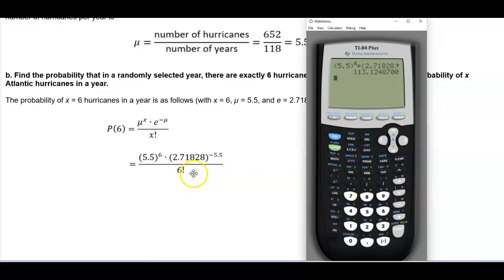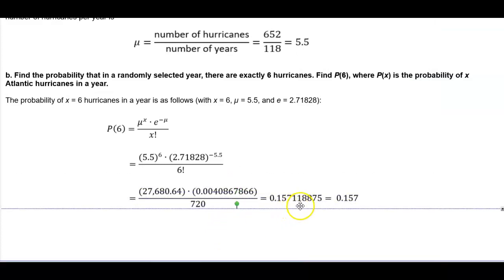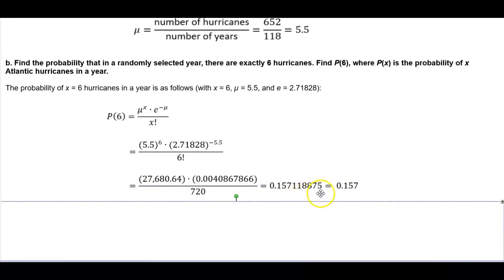So we can either expand 6 factorial, or we can just divide it by 6, and then go to math, and then go to probability, and then go down to number 4 with the factorial symbol, and then press enter. And then we get that value there, 0.157117875. So we get that value here, and then we get 0.157.